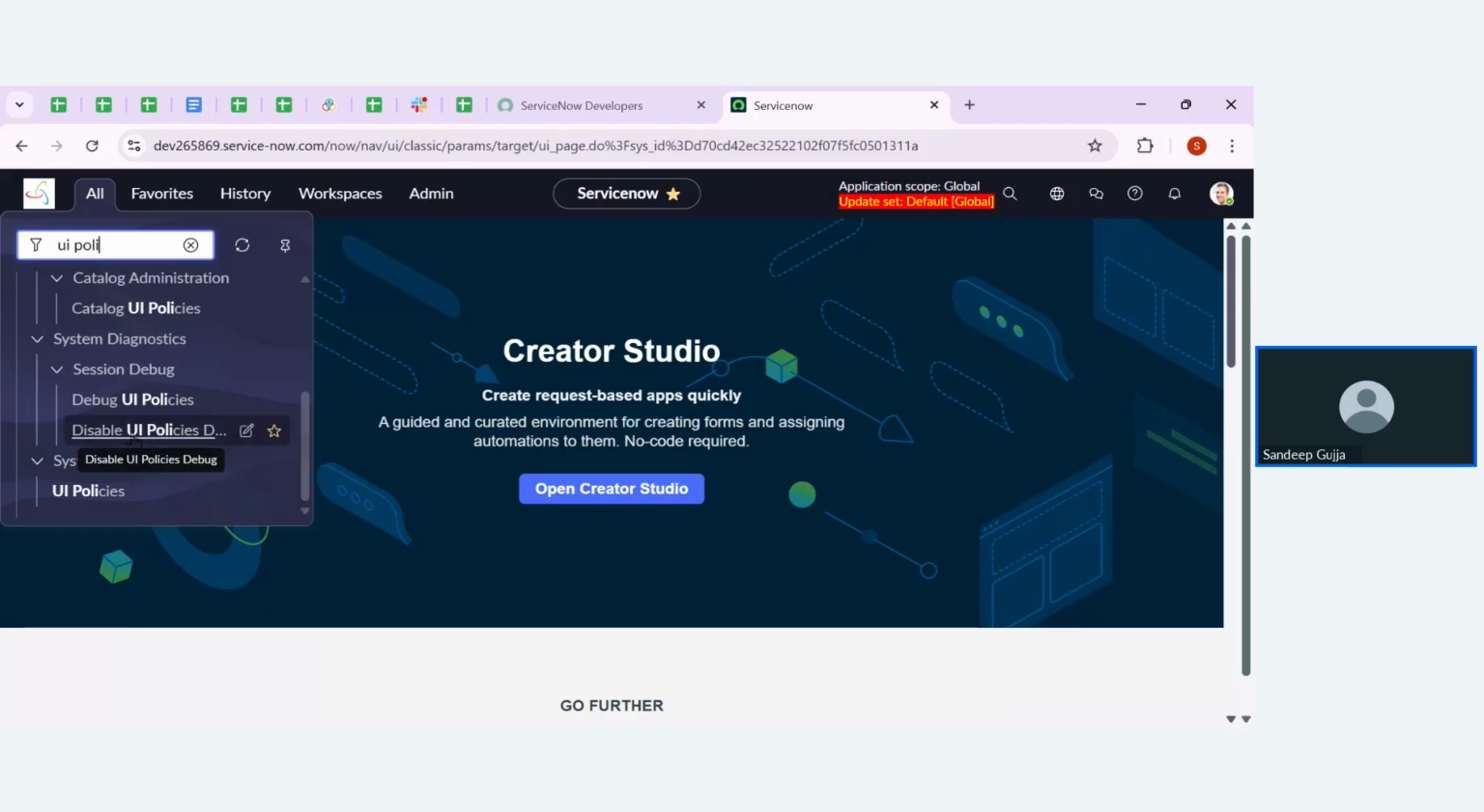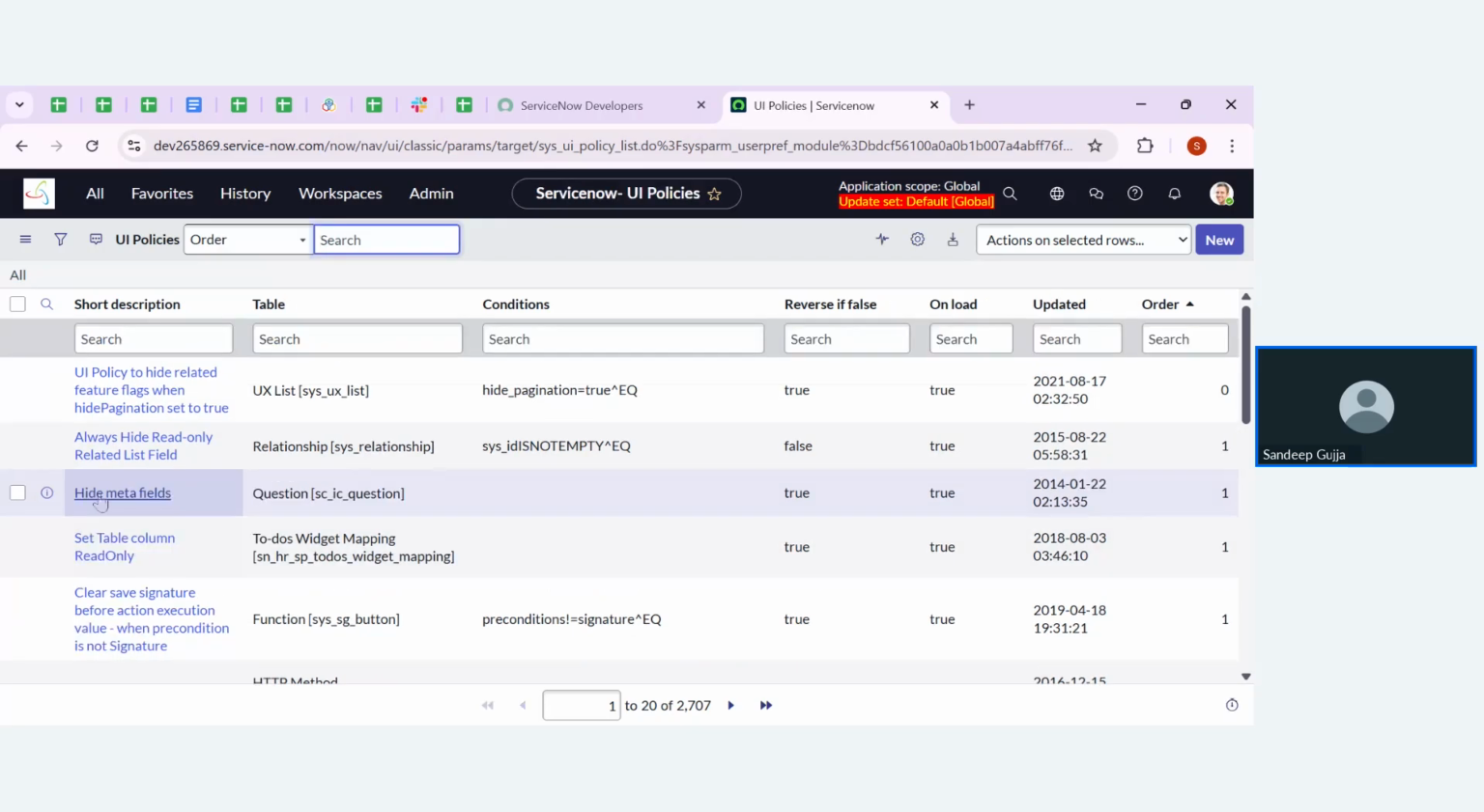You can find this UI policies module under System UI. So let me click on System UI. This is the System UI application. Under that we have UI policies. Click on that. Now you can see there are almost 2000 plus UI policies already present in our instance.